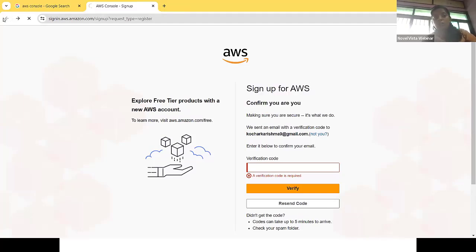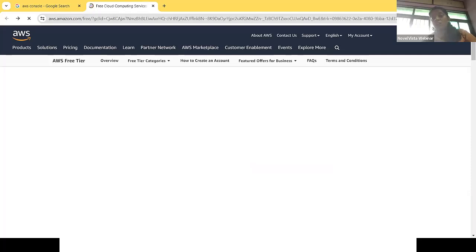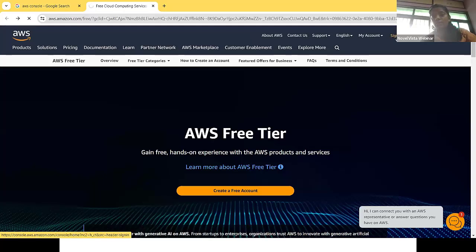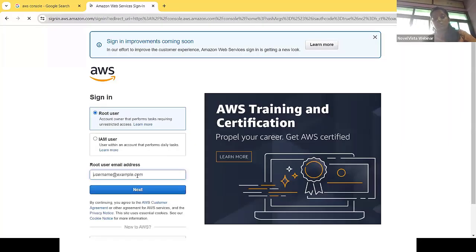Now in my case, I already created an account, so rather than creating a new account, I directly go to the sign in process, the login process, because my account is already created and I need to put the credentials over there. Now here, when you are signing in, you can sign in with the help of root user. Root user means main user. When you choose root user, you need to give the email ID. But if you choose IAM user, you have to provide a 12-digit account number. That will be the account ID, a 12-digit account ID.